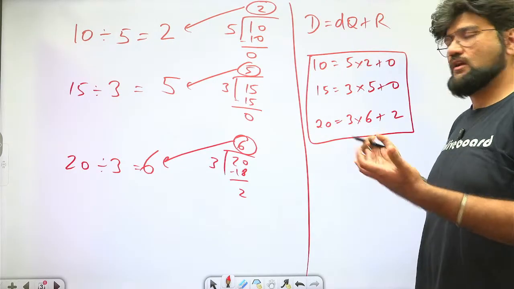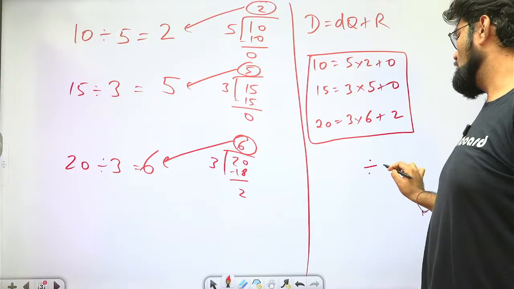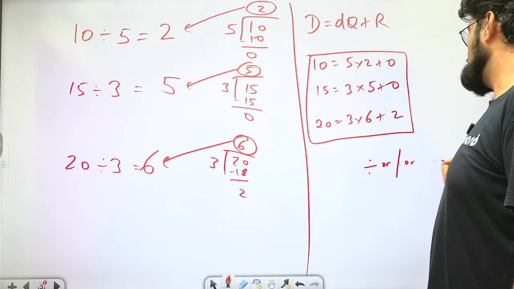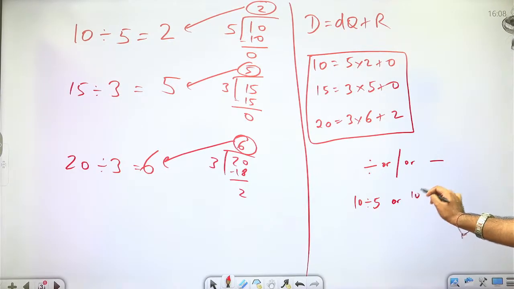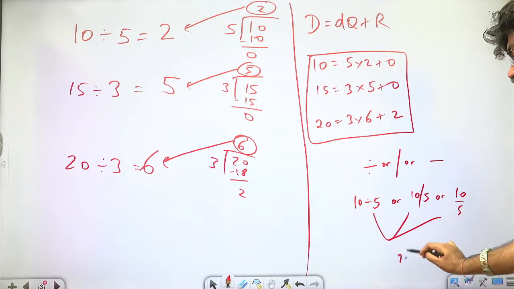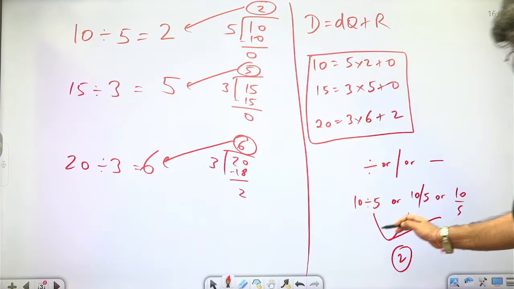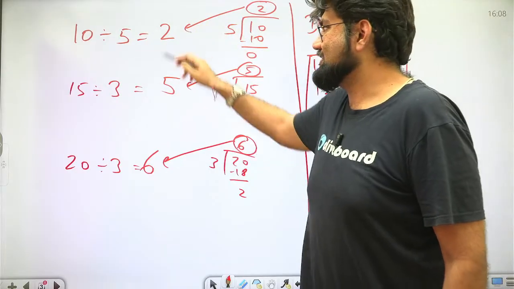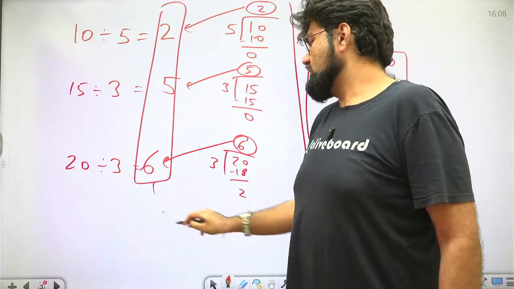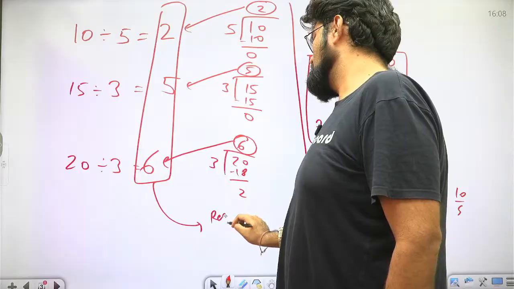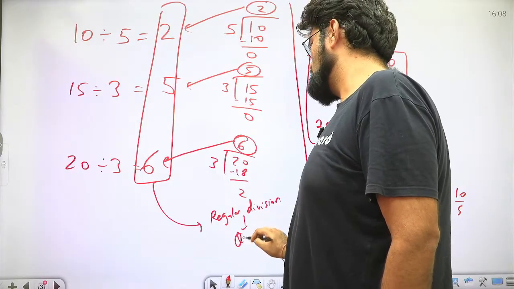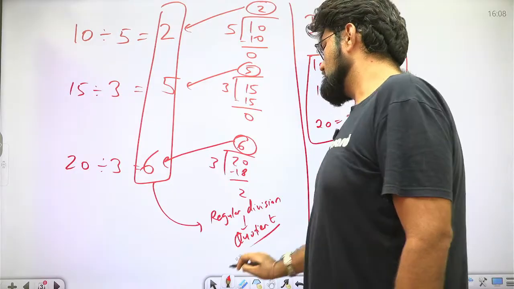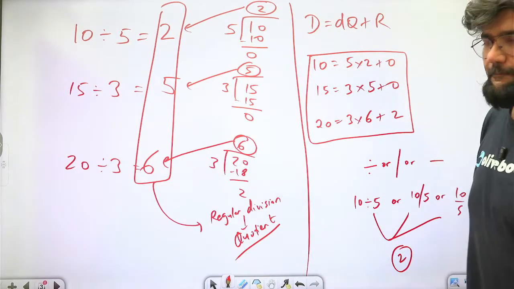We depict this division regularly by either this sign or this sign or simply a fraction. So if I write 10 divided by 5, or 10/5, or 10 upon 5, in all these cases, what I mean to say is 2. So this 2 or this 5 or this 6 is basically the quotient. So what is regular division? Regular division returns the quotient as your answer. Right? Clear?